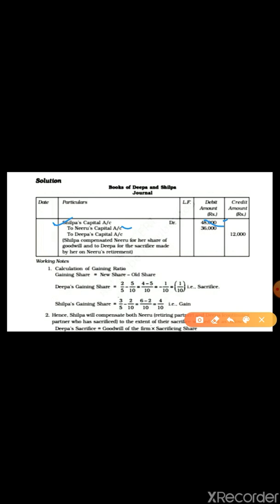Children, in the solution it is written debit side for Neeru's capital account. It is wrong. You have to write the credit side, 36,000.